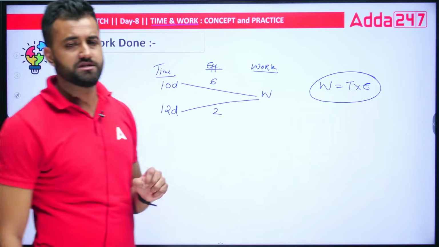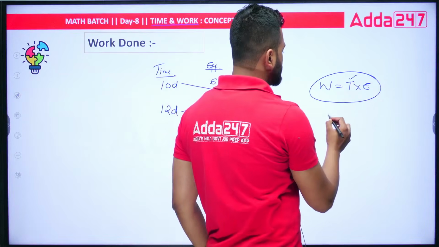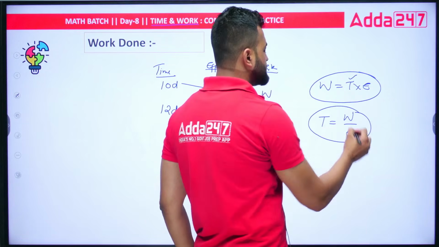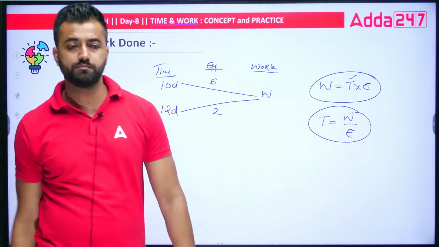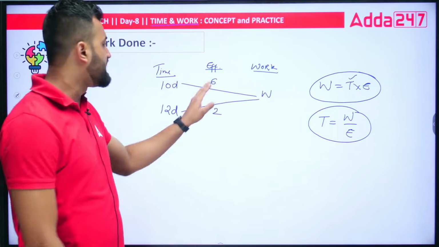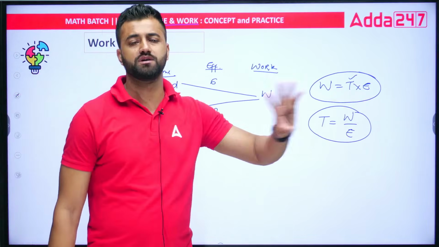But in the examination, they will never ask you to get the work. What they'll ask you is to get the time. In order to get the time, you just divide the work by the efficiency. The efficiency would differ based on who is working. If I say A is working, then I put A's efficiency here. If I say B is working, then I put B's efficiency here, and so on.